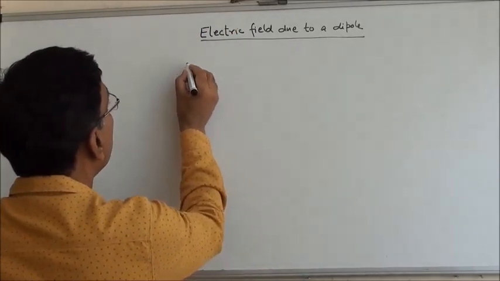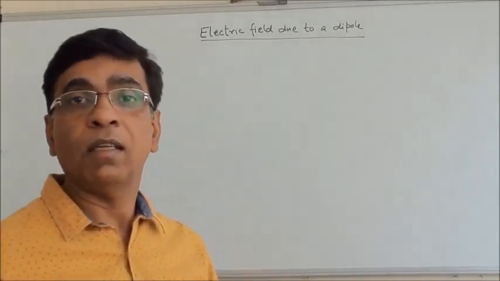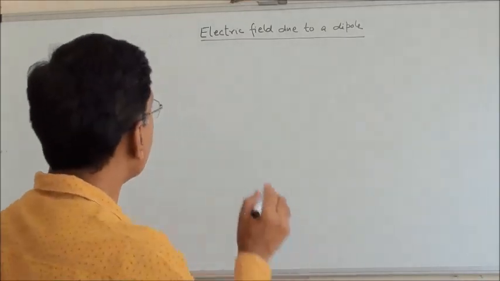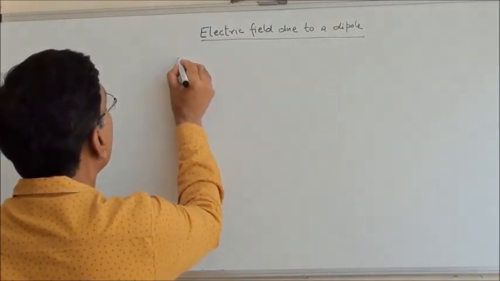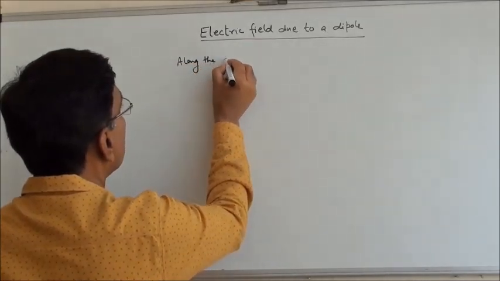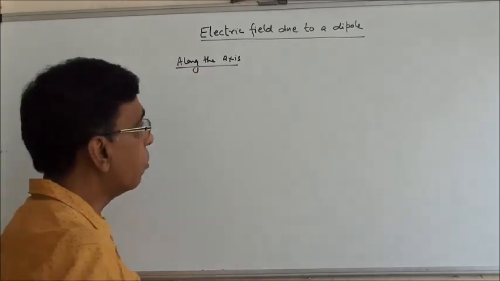So we will take two specific positions for the electric dipole and then calculate the electric field at those two positions. So the first one will be the electric field along the axis of the dipole.